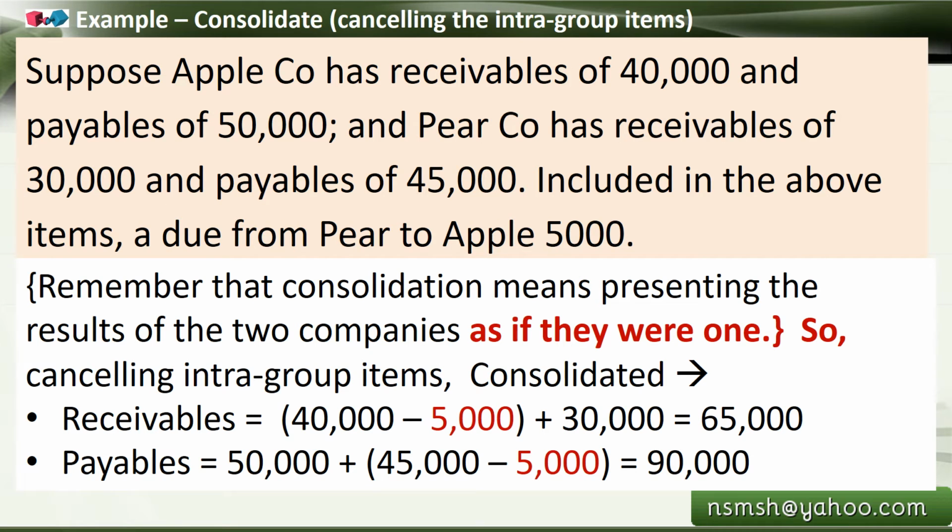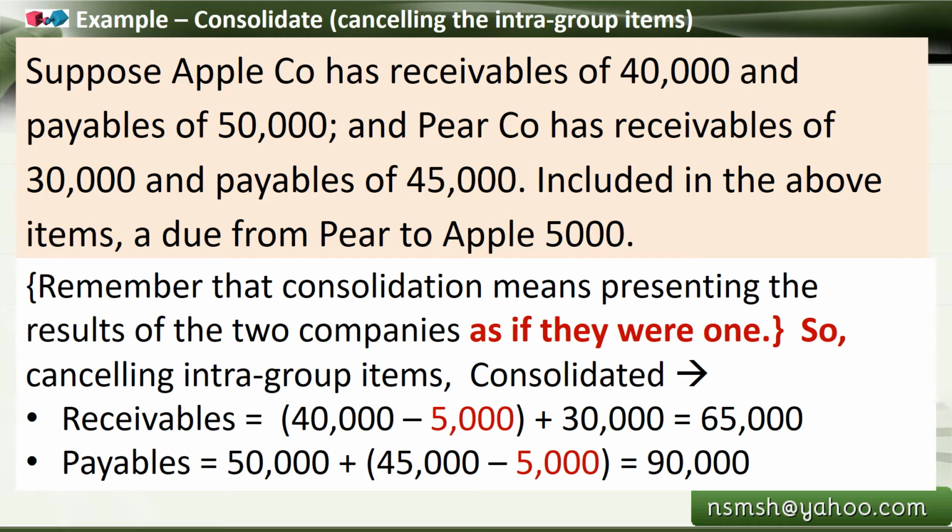So now we are seeing an interesting example of consolidation, cancelling the intra-group items. How do we do the cancellation of the intra-group items? Within the group, if there are any reconcilable items, how do we do that? Suppose Apple company has receivables of $40,000 and payables of $50,000, and Pear company, which is a subsidiary, has receivables of $30,000 and payables of $45,000.